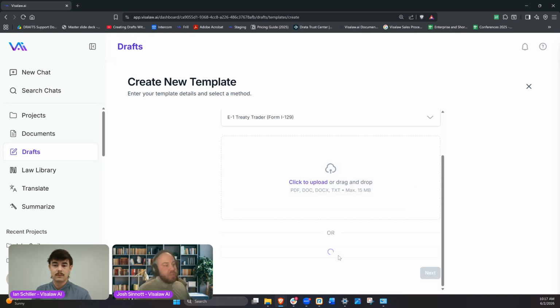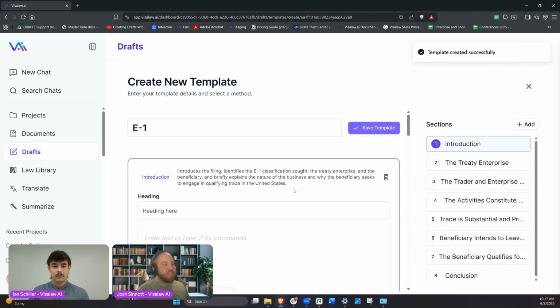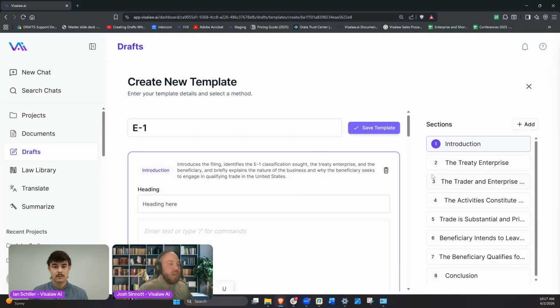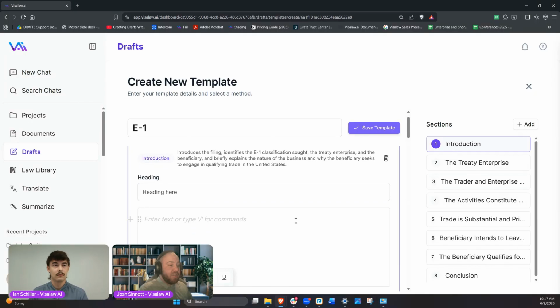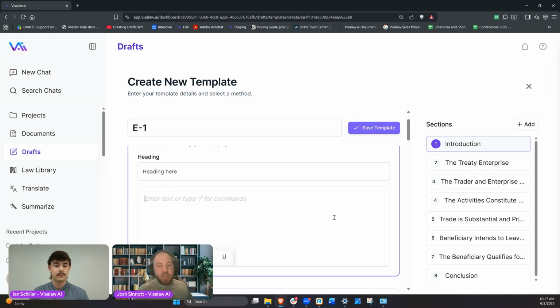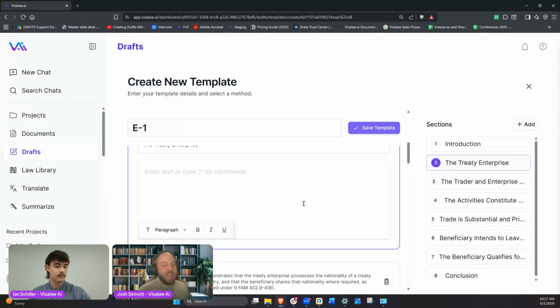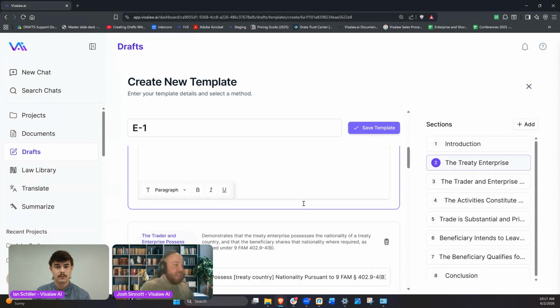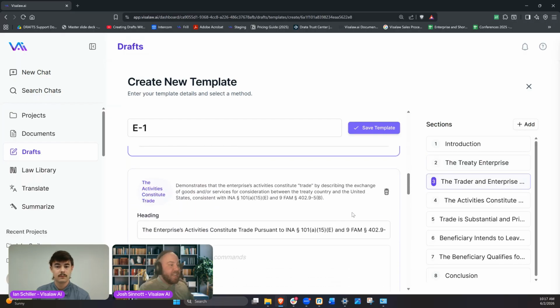When it comes to structure, though, we can also create a template manually. And this is where it more so comes down to maybe there's sections within your E1 that you don't want, or maybe there's areas that you don't use as frequently, or maybe you just like the structure of how you have your paragraphs formatted. This part of the templates actually allows you to copy and paste from an existing letter. Again, this gives you a little bit more control over the documentation here within the platform, allowing you to have a template created from one of your existing examples.